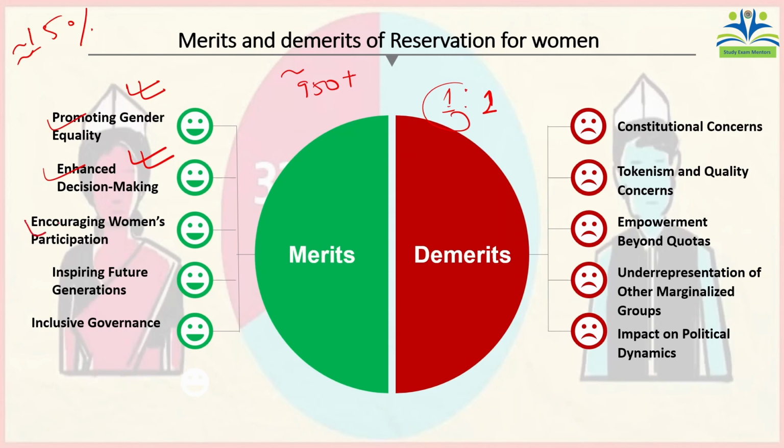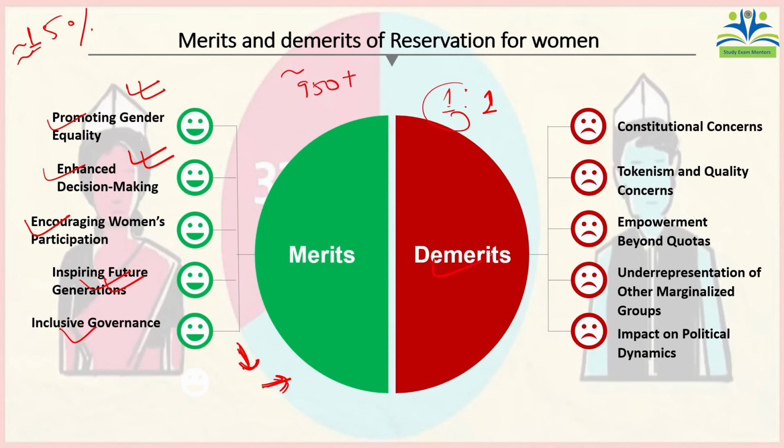It would also encourage women's participation and inspire future generations. If we have more women parliamentarians, it would encourage the younger generation to contest elections, and they won't have the feeling, particularly the females, that politics is only meant for men. An inclusive government would also be there.